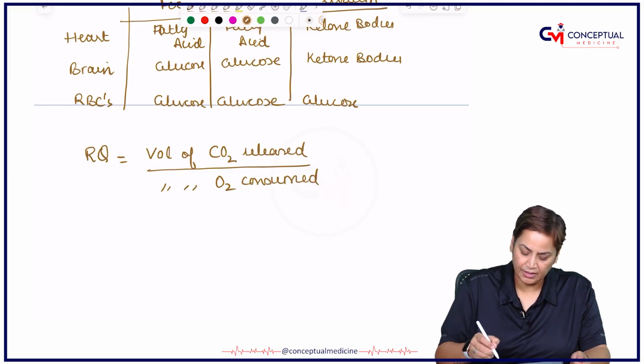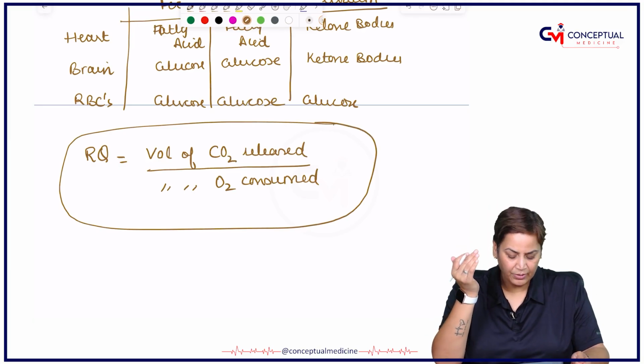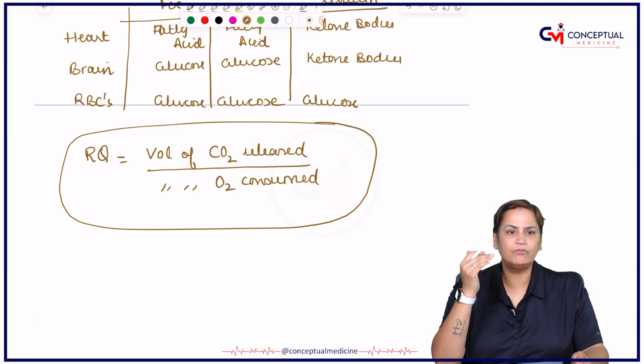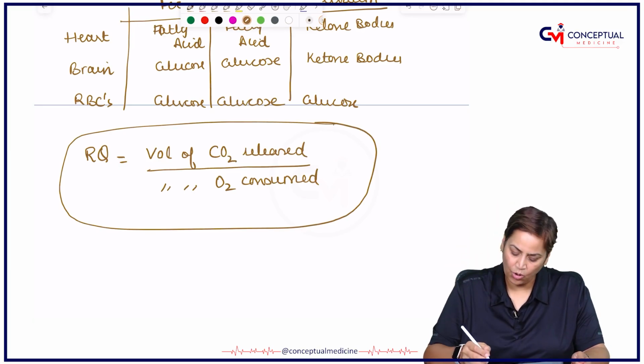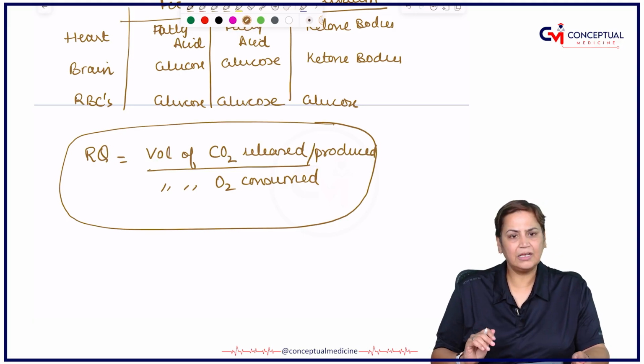Very, very important. So, we can define respiratory quotient as the amount of carbon dioxide released or produced to the volume or amount of oxygen consumed.